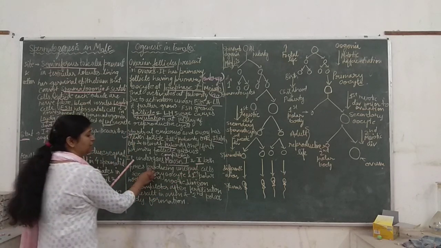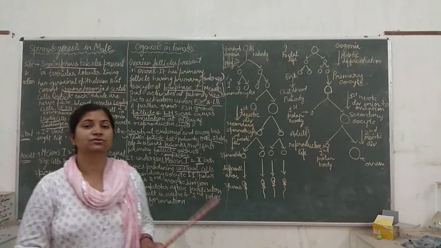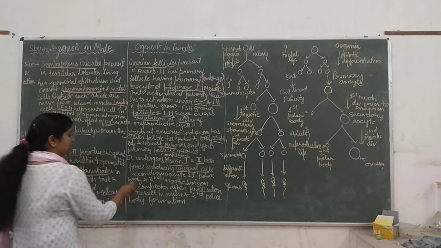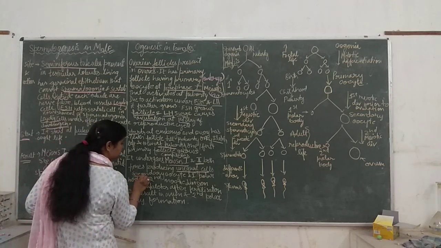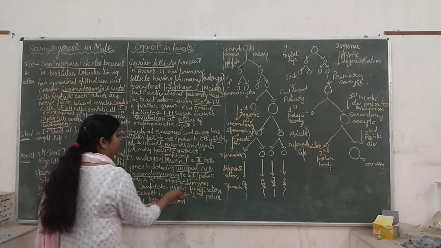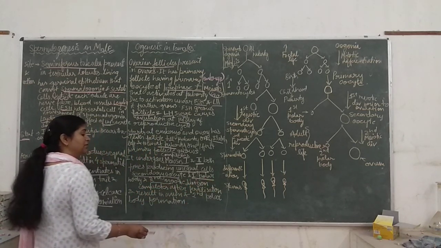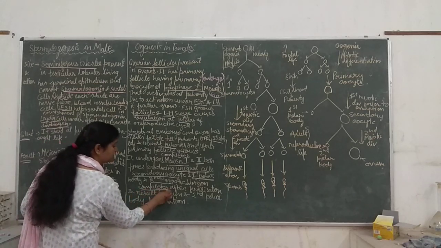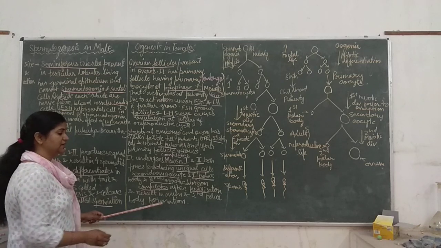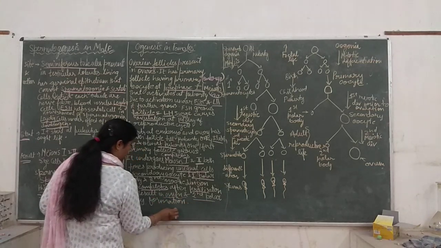Both times it is producing unequal cells. This is important, that in oogenesis unequal cells are produced. The first meiotic division will result in the formation of secondary oocyte and first polar body, and the second meiotic division will complete after fertilization by the sperm, and it results in the formation of ovum and second polar body.